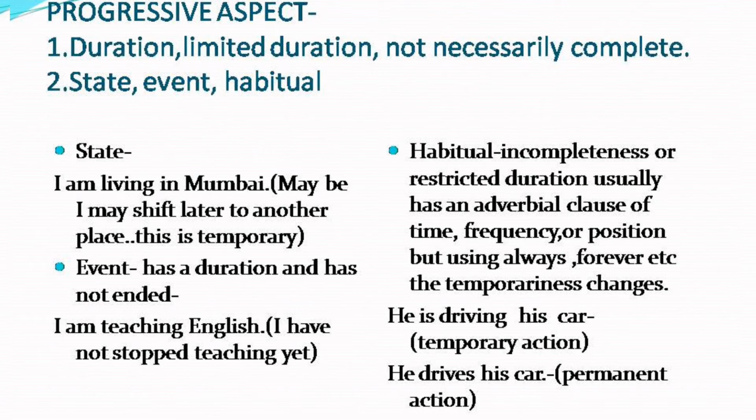Now I'll give an example for the habitual use of progressive aspect. He is driving his car. It's a temporary action. It doesn't mean that he always drives his car. In simple present tense, you can say that he drives his car. In that one, he comes to the school in his car, always driving his car. But here, he's driving his car means that it's temporary. Maybe his driver was on leave. He drives his car is a permanent action, while he is driving his car is a temporary action.